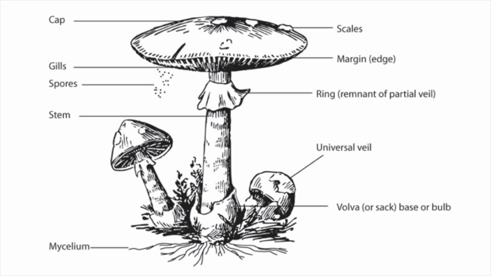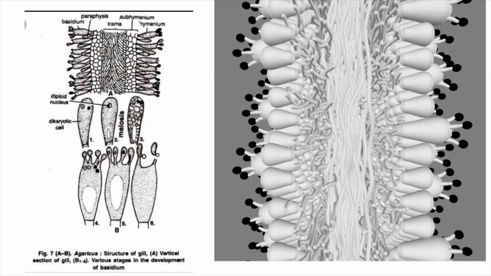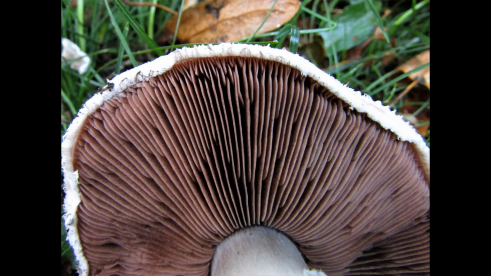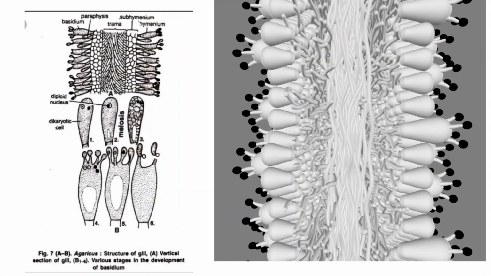Coming to different parts of the basidiocarp, we have the cap. This is the topmost region of the basidiocarp, which has different shapes, different structures, different colors, followed by the stipe. Stipe is the stem. The shape of the stem or stipe also varies from species to species. On the stem there is an annulus or a ring, and on the underside of the cap or the pileus there are radiating structures called lamellae.